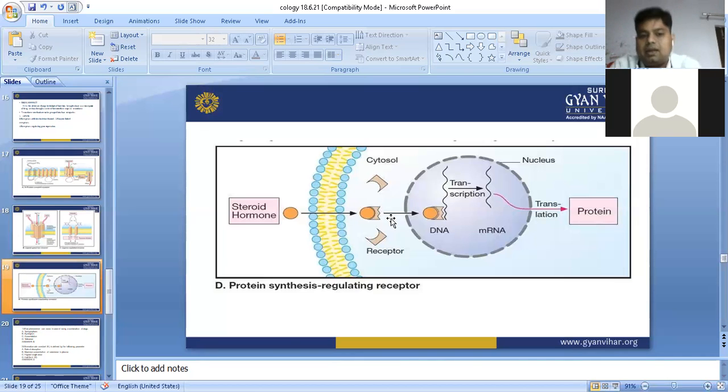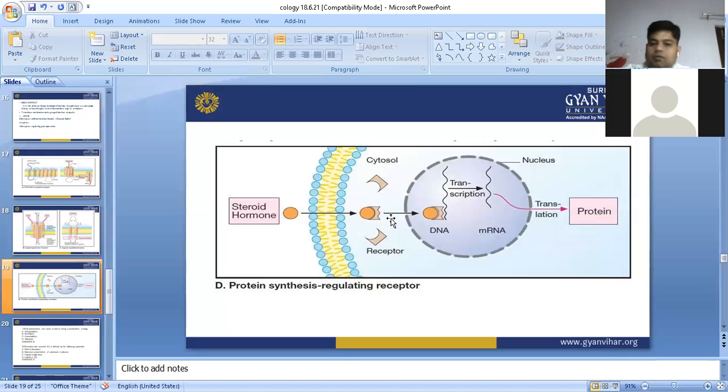And last one part is intracellular receptor. Intracellular receptors are also two types: cytoplasmic and nuclear receptor. Those receptors which are available in cytoplasm are called cytoplasmic receptors, and those receptors which are available in nucleus are called nuclear receptors.